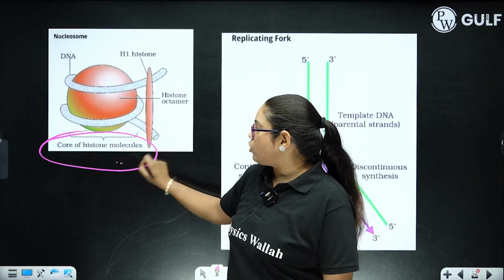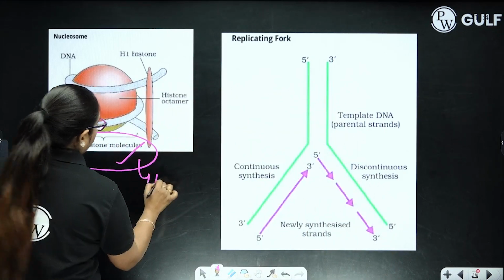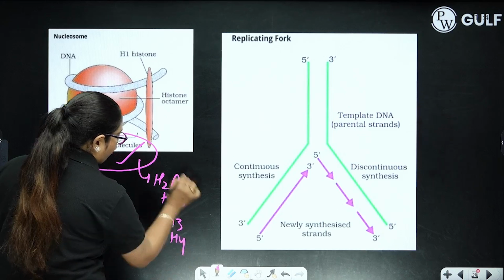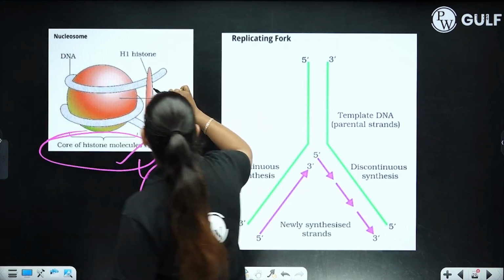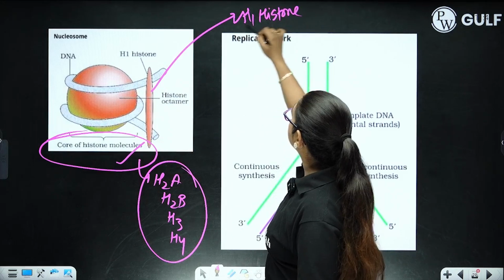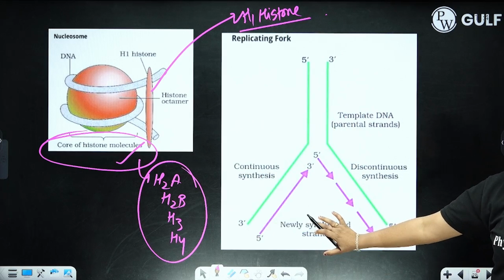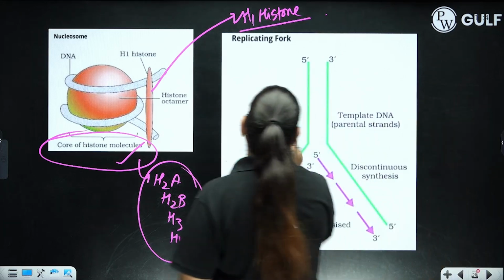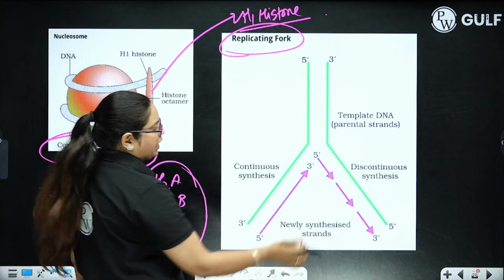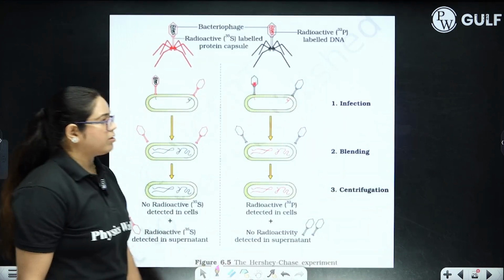First figure is your core of histone molecules, that is having your H2A, H2B, H3 and H4 molecules. Then linker DNA is present, that is H1 histone. It is called a linker DNA. Another important diagram of molecular basis of inheritance is replication. How replication is done, semi-conservative nature of replication. You know how continuous synthesis, discontinuous synthesis occurs.